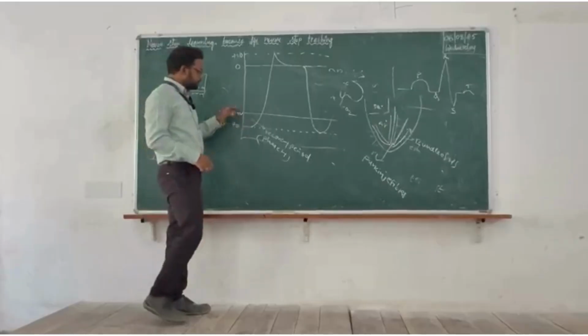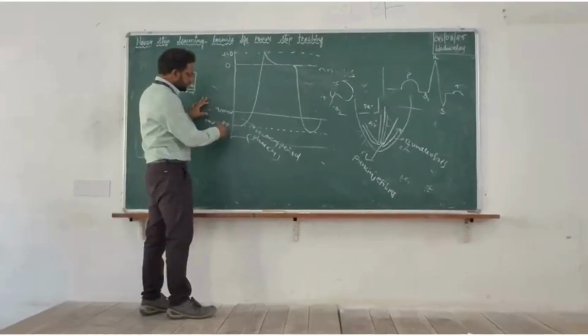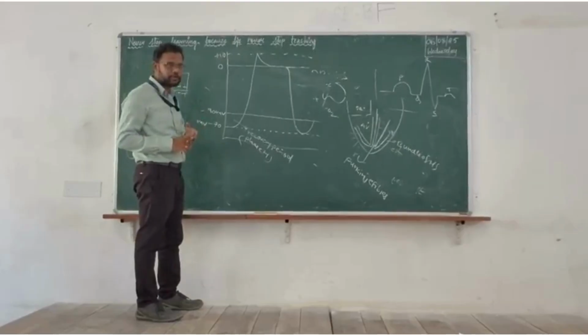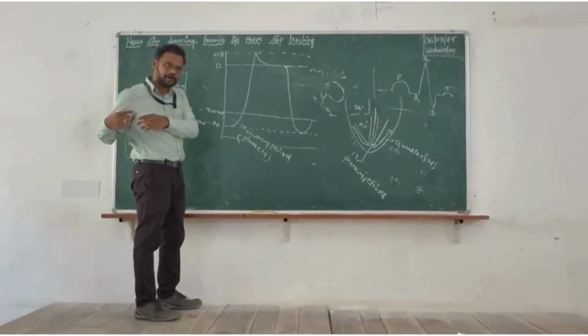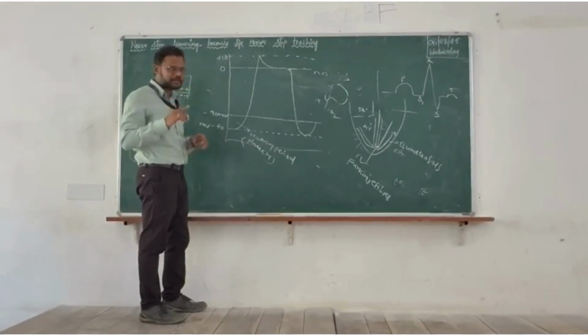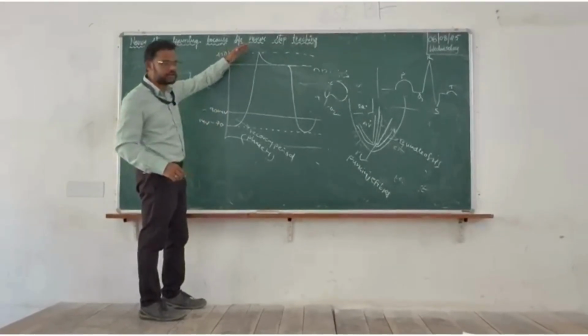Whenever the heartbeat is initiated, the sodium channels will open. If sodium channels are opening, then the positive charge from the outside will enter into your cardiac cells. The overall positive charge inside the cell will increase, so it moves from the minus side to the plus side.